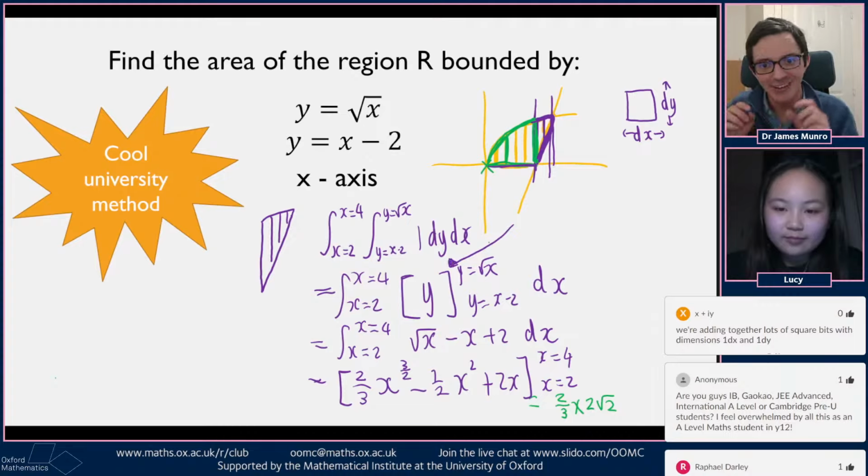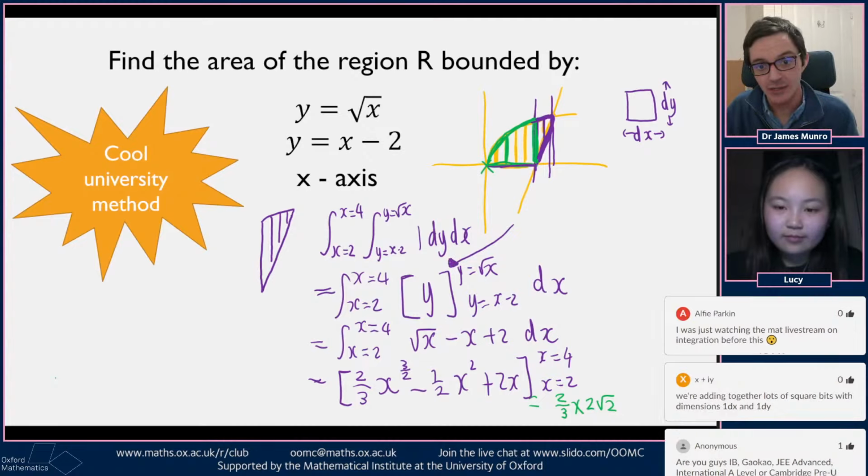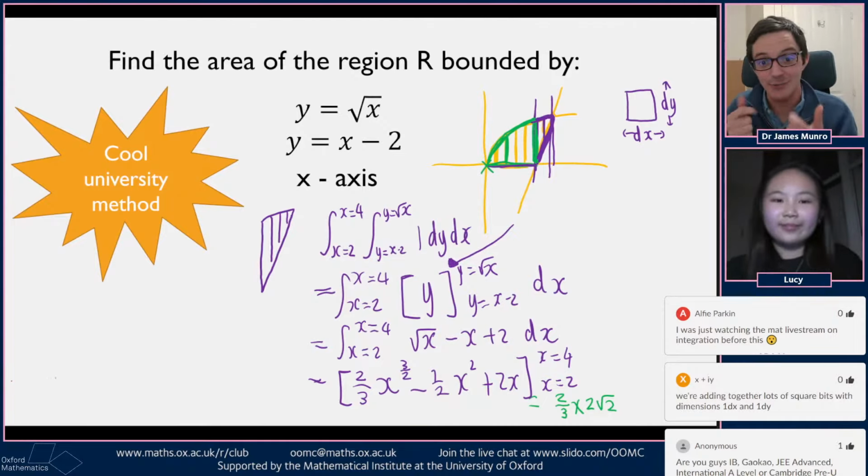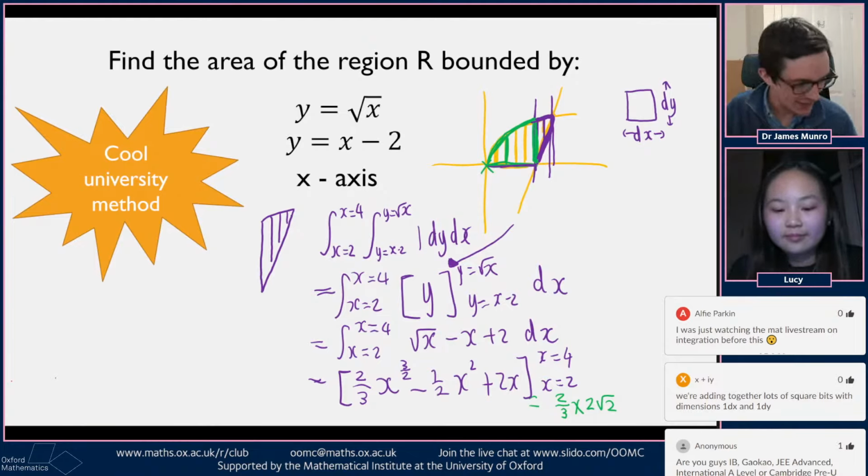In general, you're integrating 1, the most basic thing for these little units. You're integrating them between your y limits, where your upper limit is your top function and the lower limit is your bottom function. That gives you the difference between the y values. That's why we do that. So some people, it turns out, were taught about this at A-level for the difference between functions, and they're, I guess, still not impressed with our university methods.